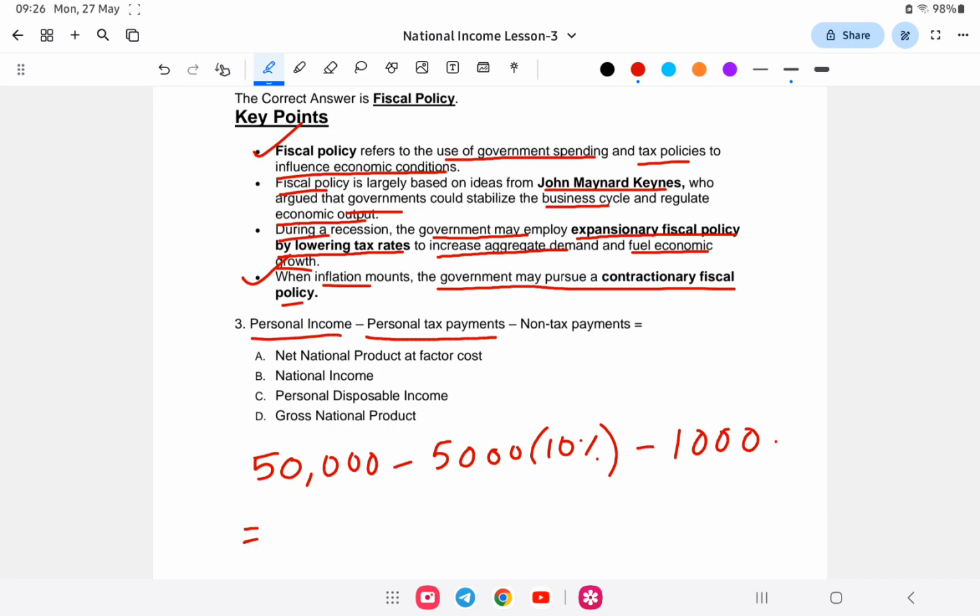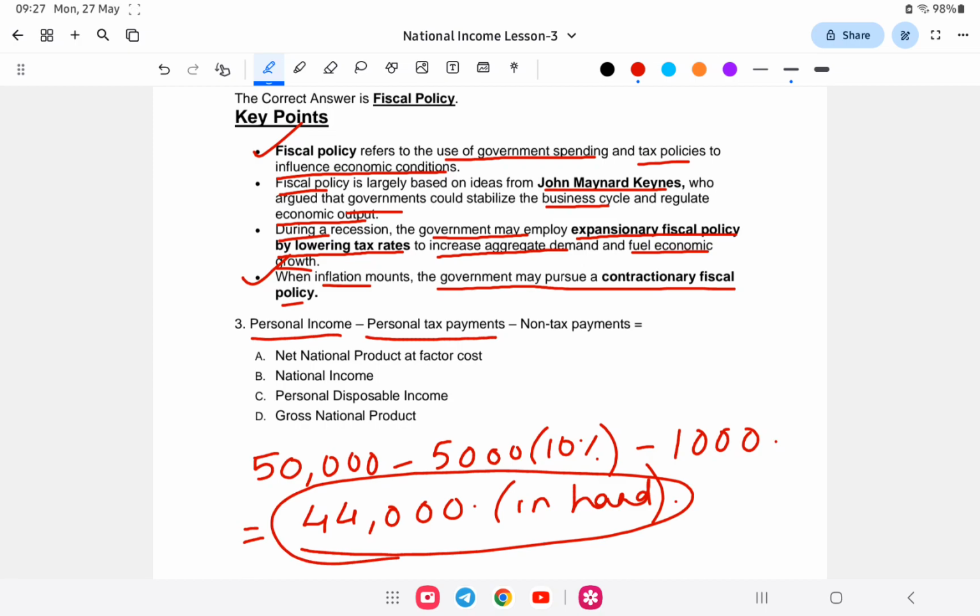So 50 minus 5 and minus 1 gives 44,000 in hand. So this money in hand is the personal disposable income.